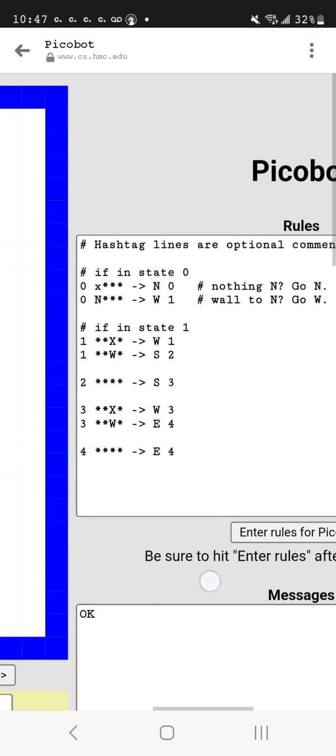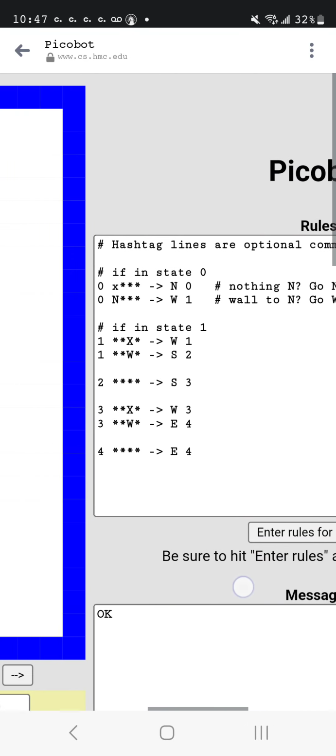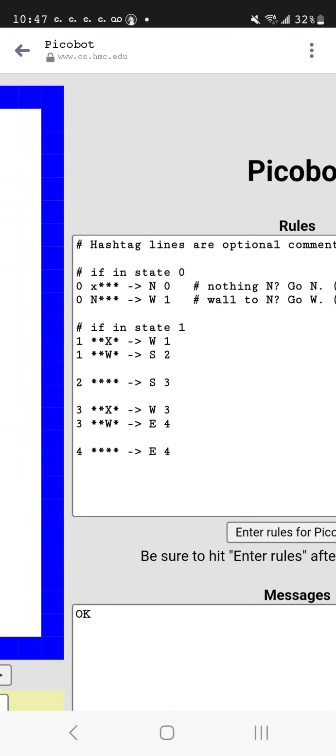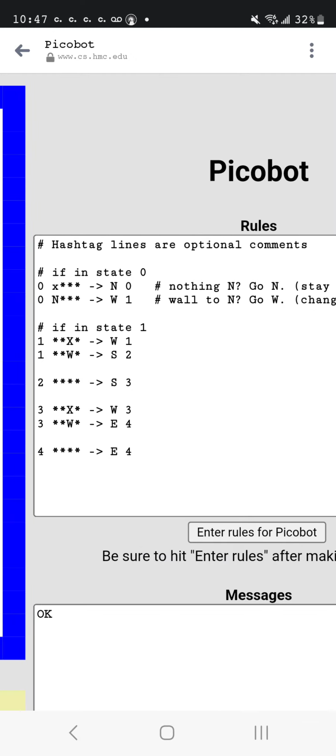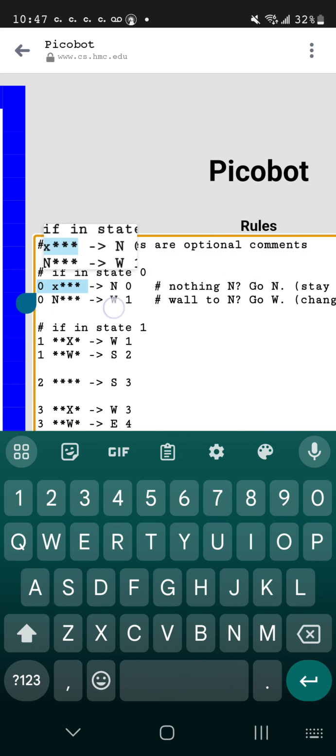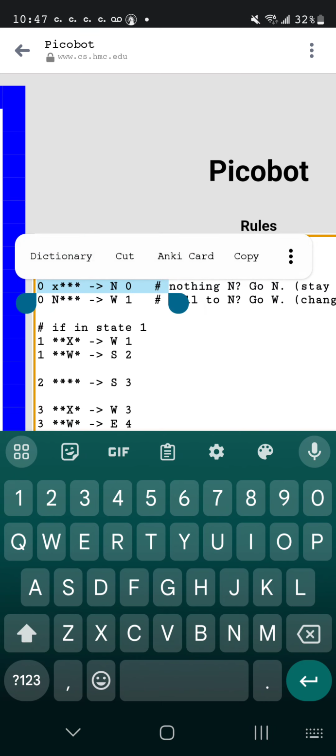Okay, I have written rules for Picobot on the first map, which says, if you are in state 0, and looking at that first line, it says, if you're in state 0 and there is nothing to the north, then move north and remember state 0. That's your state.